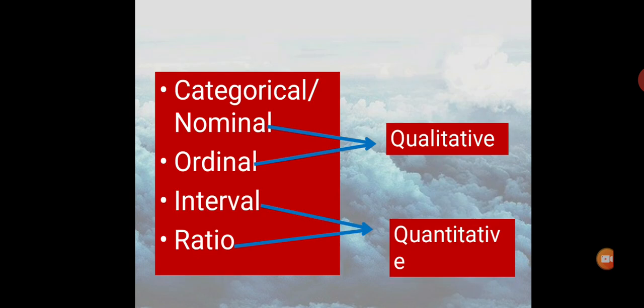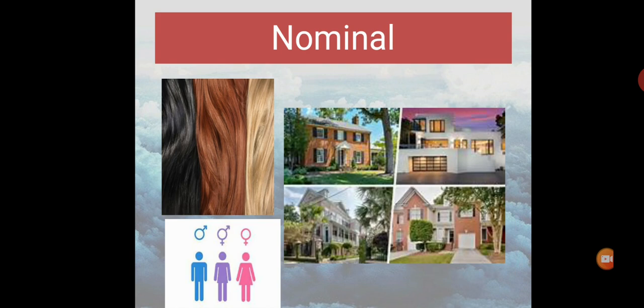Qualitative can be nominal or ordinal, and quantitative can be interval and ratio. These are also the scales which we will be discussing here. Nominal data labels each category by different names for easy differentiation. It does not provide any quantitative value. It can be measured as yes or no, agree, disagree, hair color, black, brown or golden, gender, male, female, the other gender, house forms, etc.